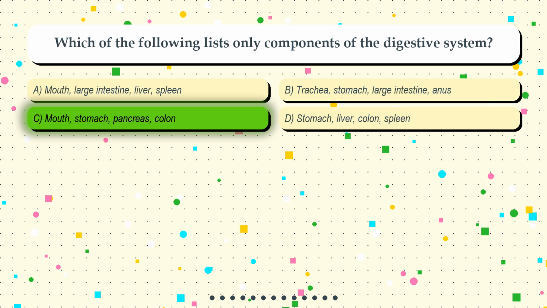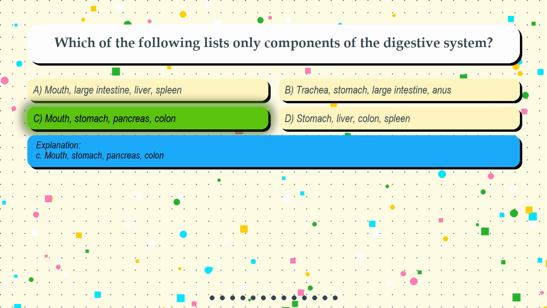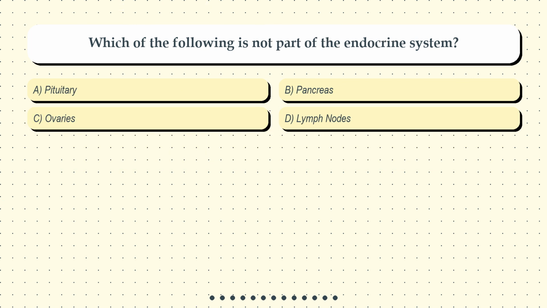The correct answer is option C. Mouth, stomach, pancreas, colon. Question 4. Which of the following is not part of the endocrine system? Option A. Pituitary. Option B. Pancreas. Option C. Ovaries. Option D. Lymph nodes.